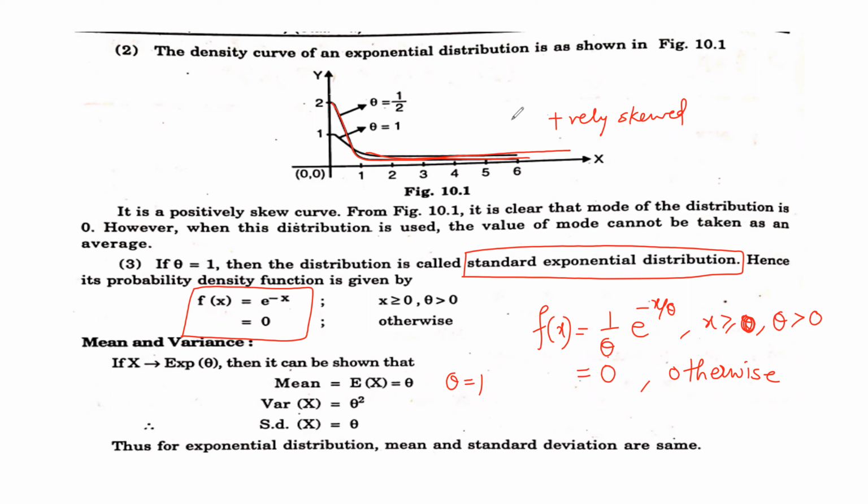Now, what are the mean and variance here? For the exponential distribution, the mean is theta and the variance is theta square. So the standard deviation is theta, of course. You can see that for the exponential distribution, the standard deviation and mean are the same, since both of them are theta.